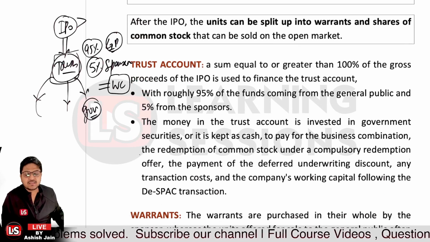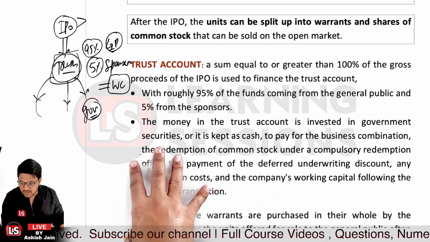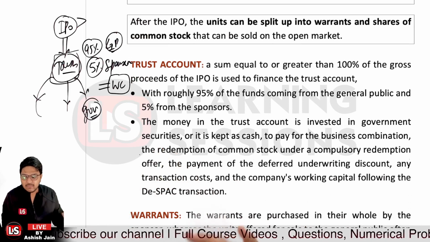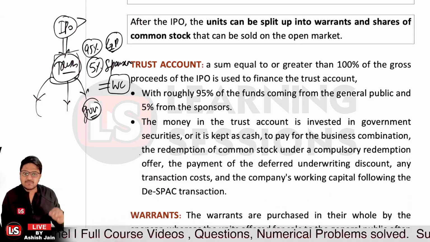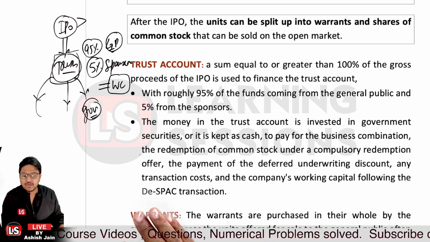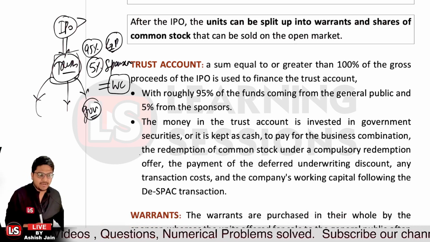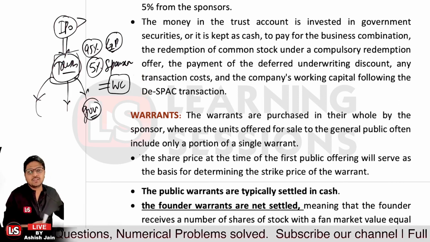And further, the money lying there in the trust account, it can be used for what? It can be used for redeeming the shares of the shareholders, and further it can be used for the de-SPACing transaction, and it can be used for the working capital transactions of the SPAC company, right? Now let's have a look at the warrants over there.